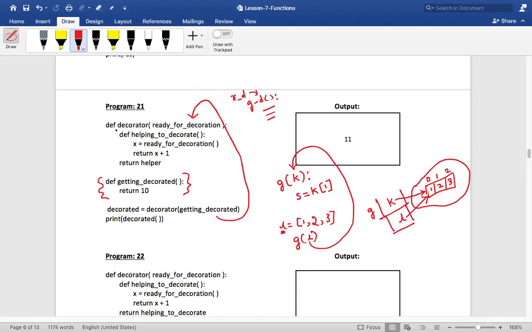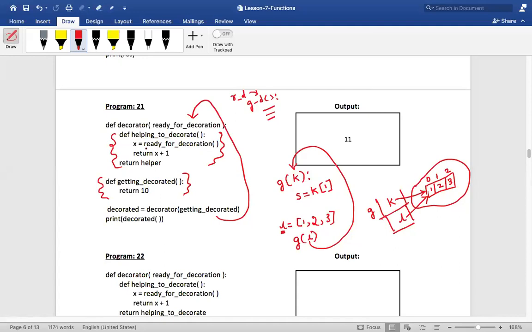Inside this decorator function, as I told you, you should always have another inner function, isn't it? Now inside this, who is the makeup man? Helping to decorate. He is the one who is decorating. To decorate, what will he do? He will actually call ready for decoration.